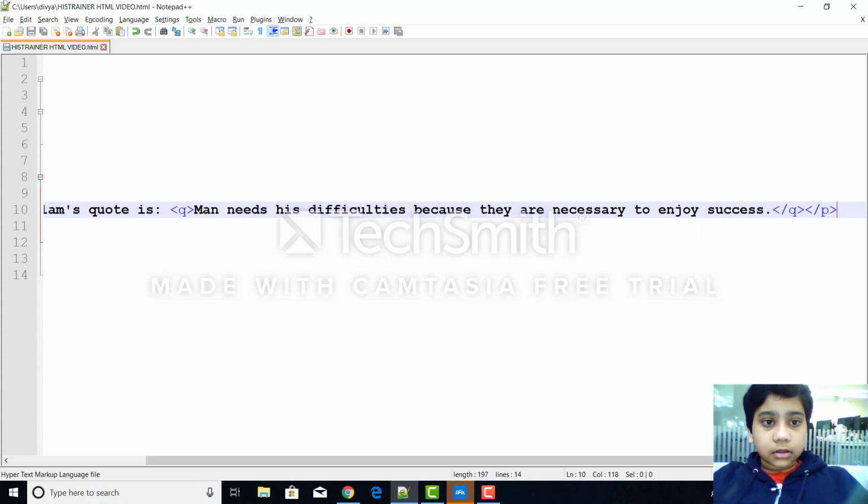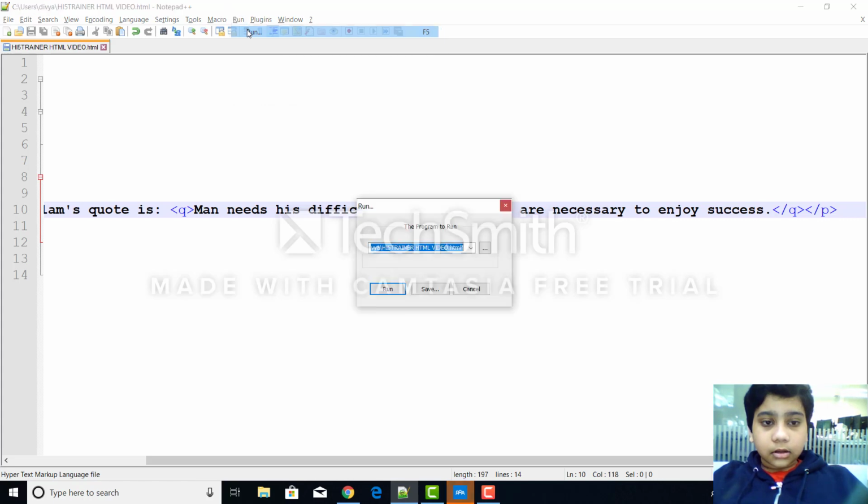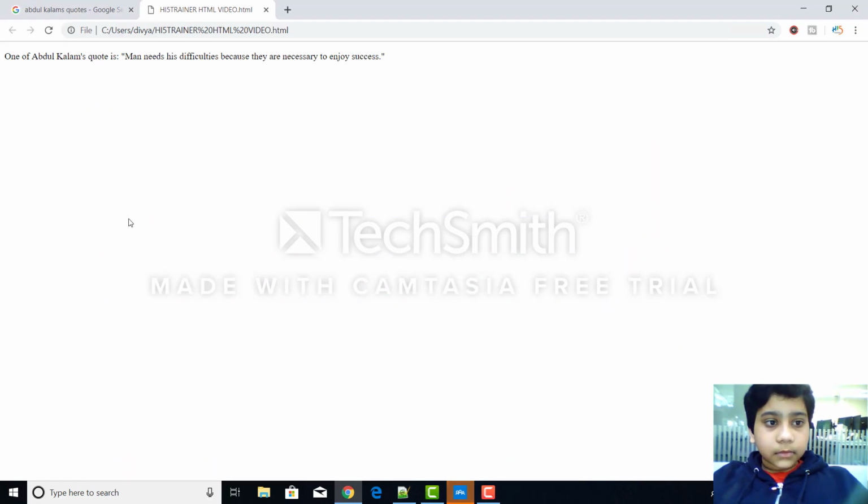Then let's save it and then run it. So this is what we got. When we open the quotation tag, it has a quote over there, and when we close the quotation tag, it also has another quote over there. So that's it for the quotation tag, and now let's see the blockquote tag.